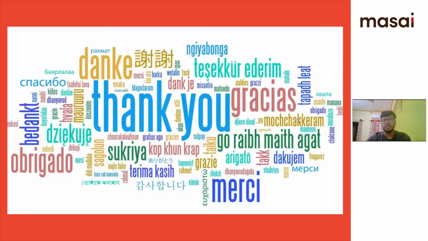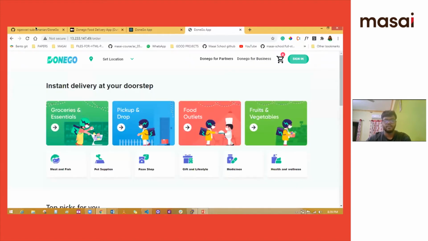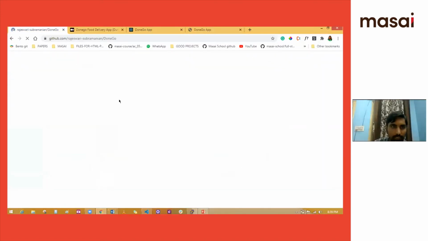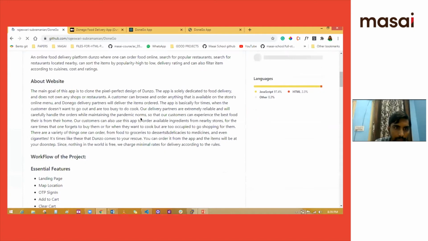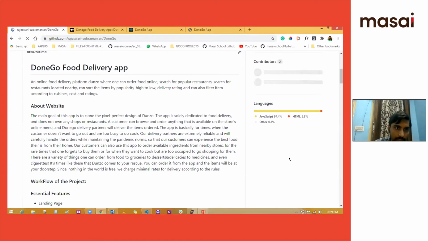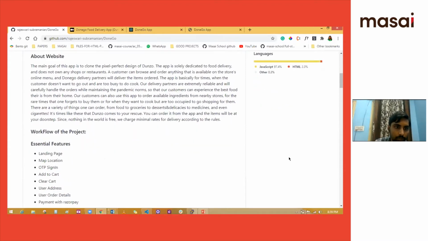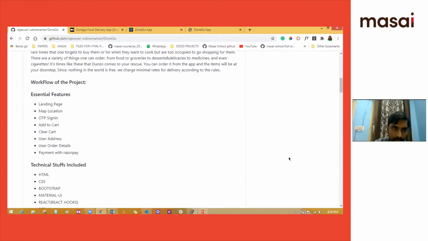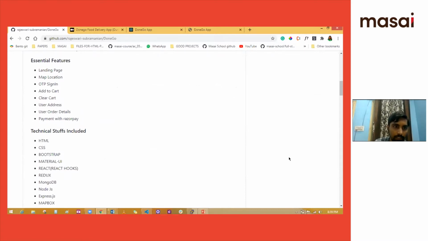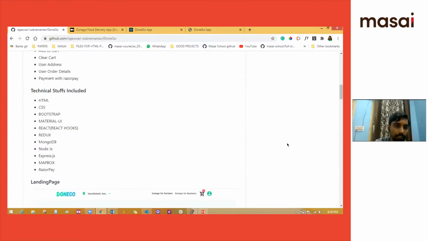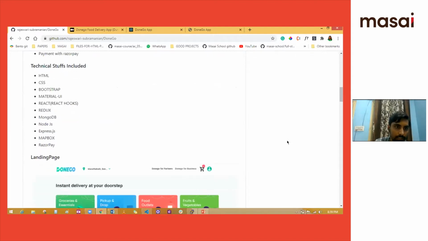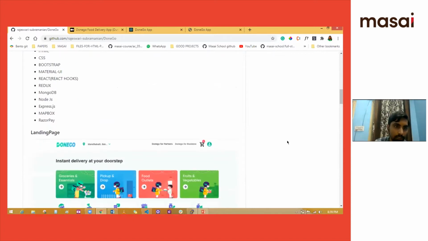Now my teammate Madhurendra will show the README file. Yeah, this is our README file. This is the description of our project, a Dungo food delivery app, and after that about the website and workflow of the project. We have used essential features like landing page, map location, OTP sign in, add to cart, clear cart, user address, user order details, and payment with Razorpay. The technologies included are HTML, CSS, Bootstrap, Material UI, React, Redux, MongoDB, Node.js, Express, Mapbox, and Razorpay.